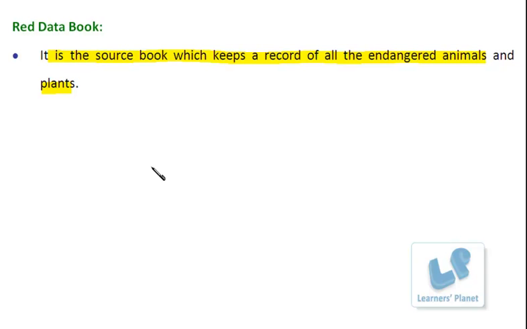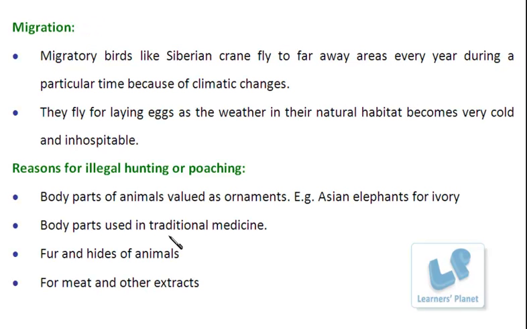Now the point is, what are the specific reasons because of which organisms are entering this endangered category? I will just briefly outline some points to clarify this. Well, one of the reasons that we have discussed earlier is deforestation and other types of human activities.